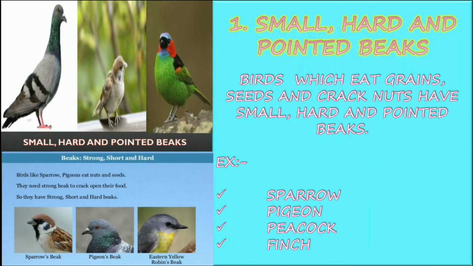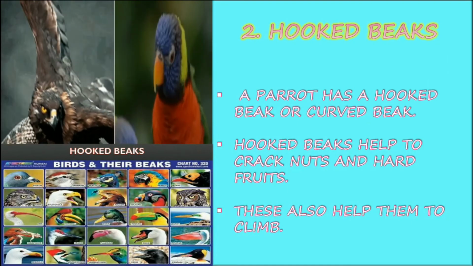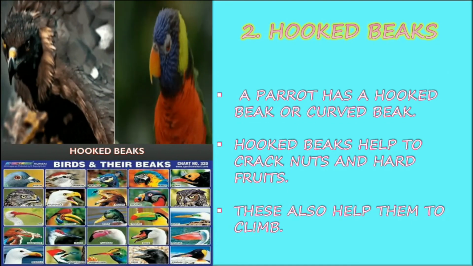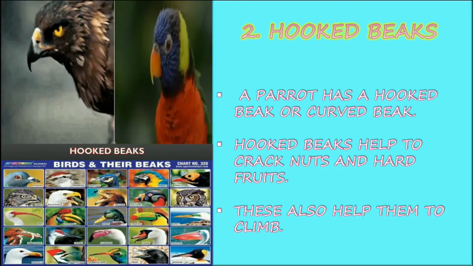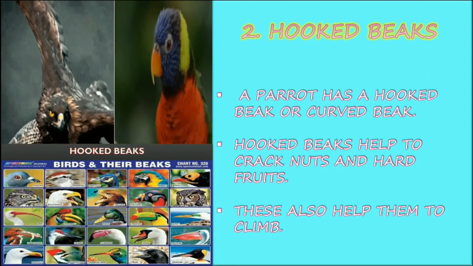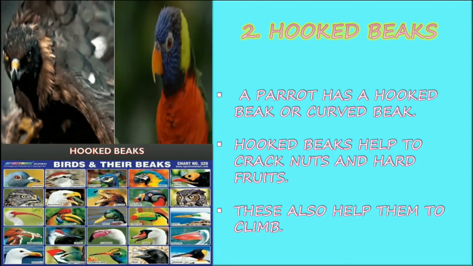Small, hard, and pointed beaks. Birds which eat grains, seeds, and cracked nuts have small, hard, and pointed beaks. Example: sparrow, pigeon, and finch. Hooked beaks. A parrot has a hooked or curved beak. Hooked beaks help to crack nuts and hard fruits. This also helps them to climb.